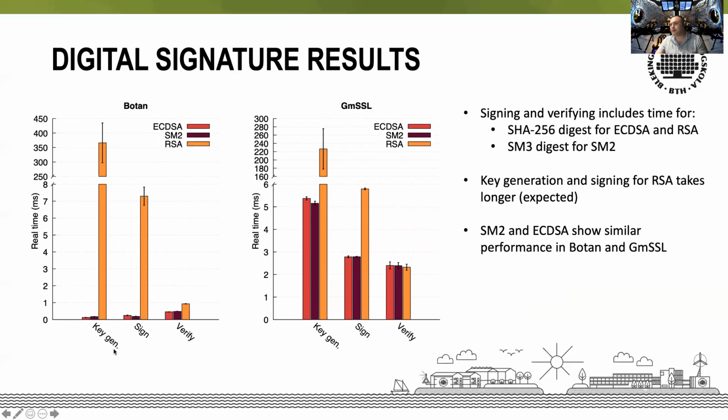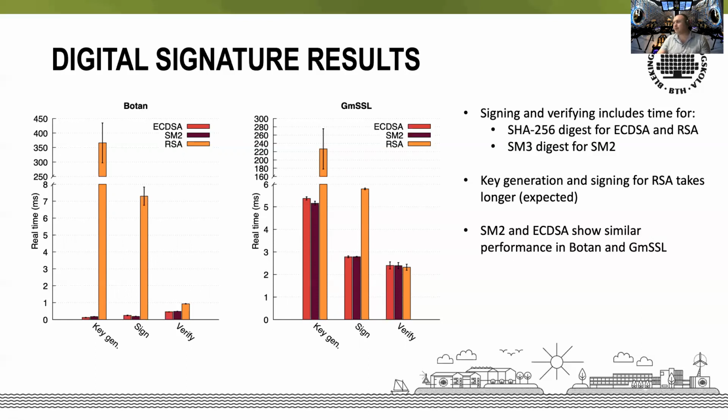The first one shows results related to key generation, the second one to signature production, and the third one to signature verification. And similar for GmSSL. It's important to keep in mind that signature production and signature verification also include time for computing the SHA-256 digest for ECDSA and RSA, or the SM3 digest for SM2.